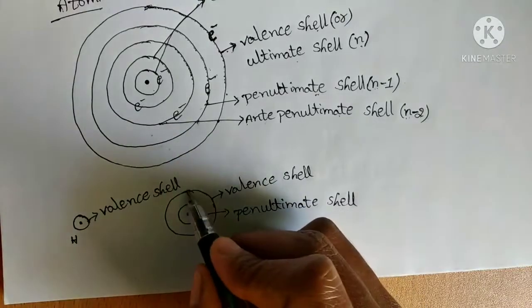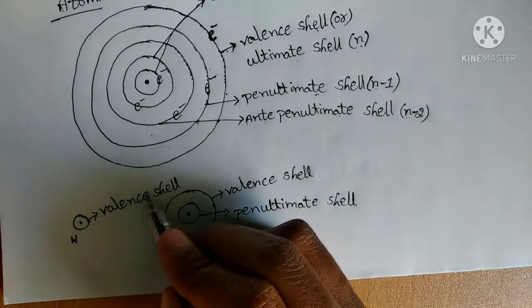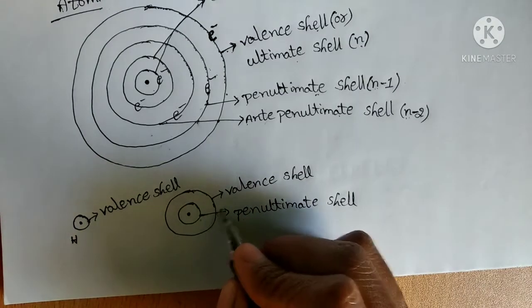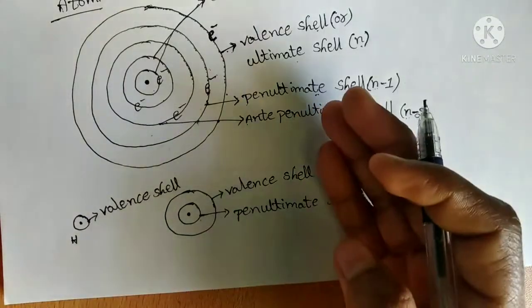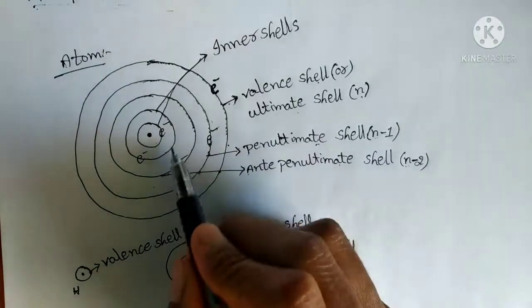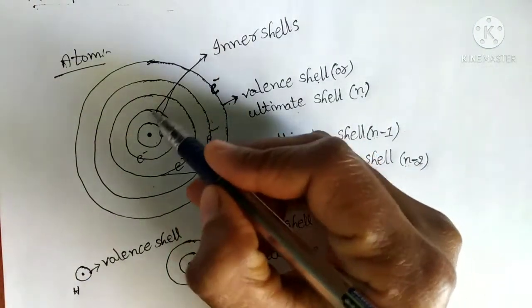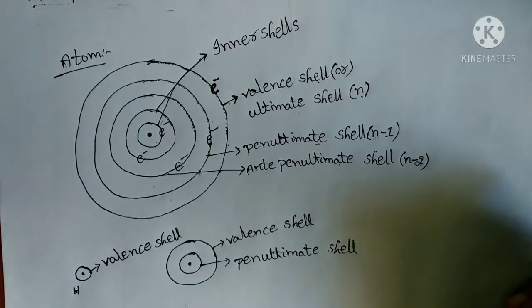Clear, students? Similarly, in any atom, if only one shell is present, it is the valence shell. If only two shells, valence and penultimate. If only three shells, valence, penultimate, and anti-penultimate, with no inner shells. If more than three shells are there, the inside shells we consider as inner shells.